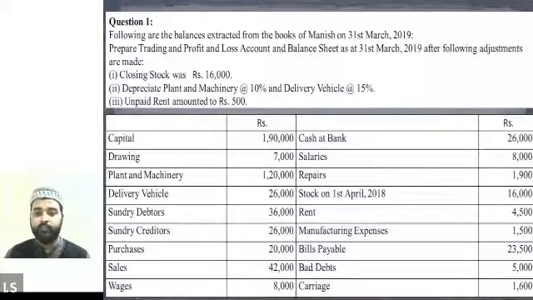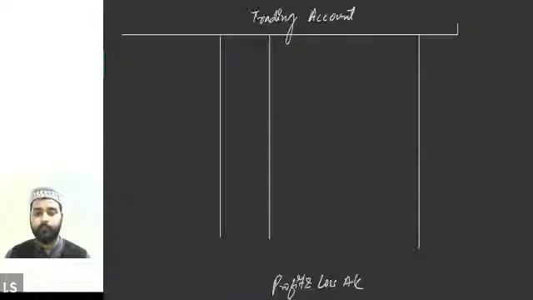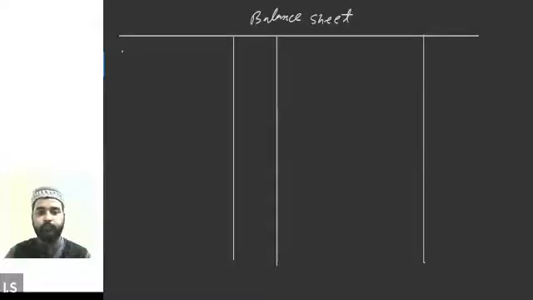So we have first of all capital in the question, 1,90,000. So anyone please tell me where we will be recording the value of capital. Where do we record the value of capital, everyone? Balance sheet. Balance sheet on which side? Liability. Correct. So we will be writing it in the balance sheet. So value of capital in the balance sheet: 1,90,000.